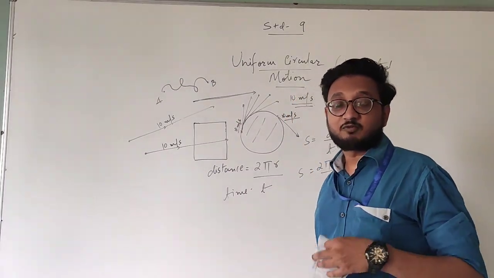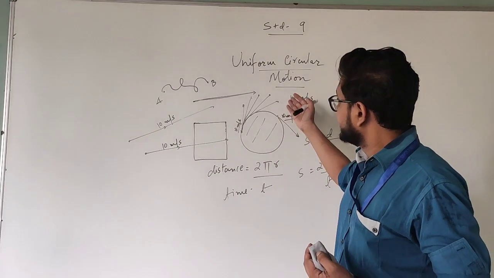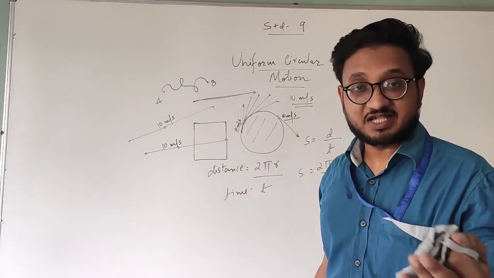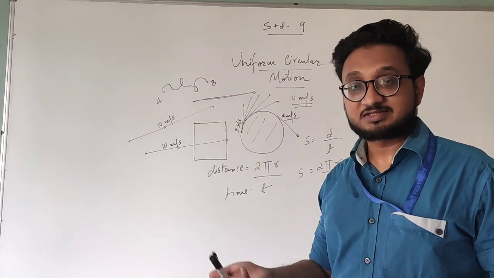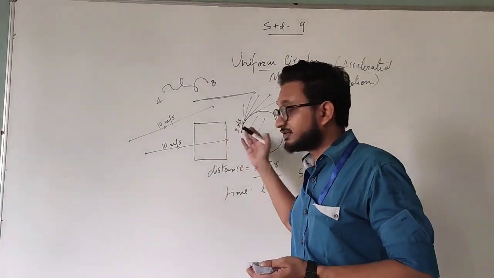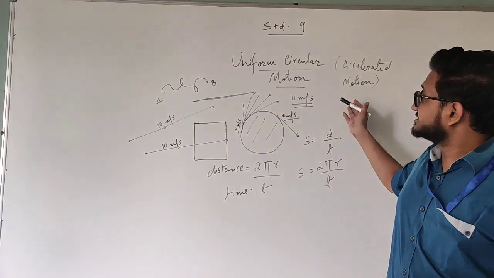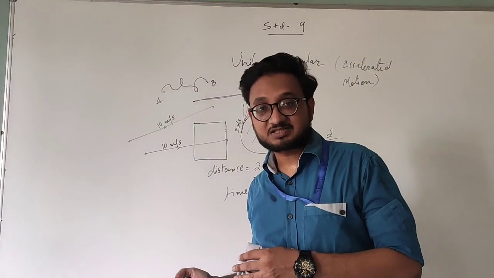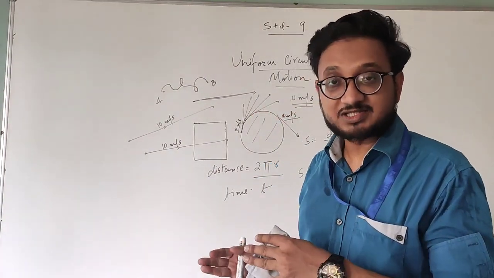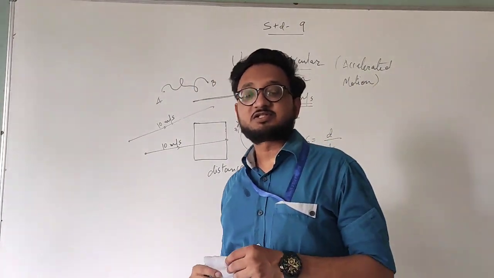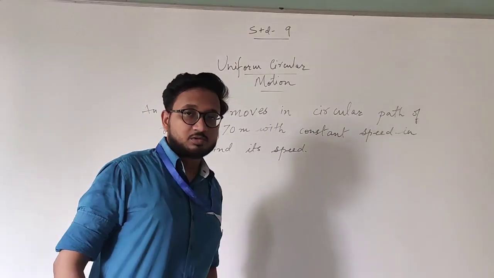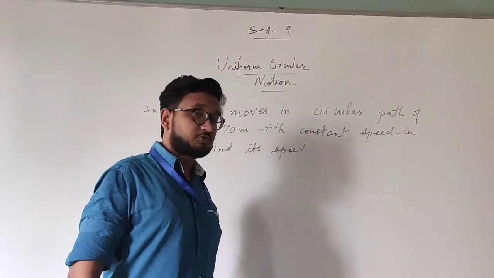You cannot find out what the acceleration is because its initial and final velocities are the same. You won't get any answer. V minus u upon t, you will get 0 because its initial and final velocities are the same. So this is just the name given, that it is a type of accelerated motion because its velocity is changing. At every single direction, its velocity changes. Okay?